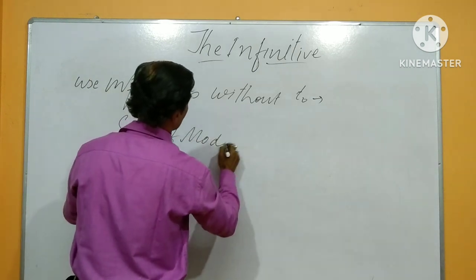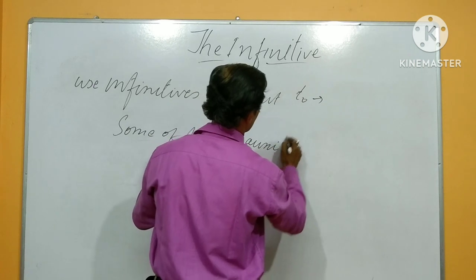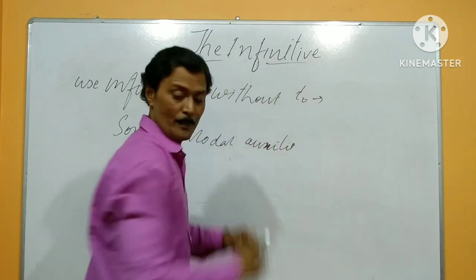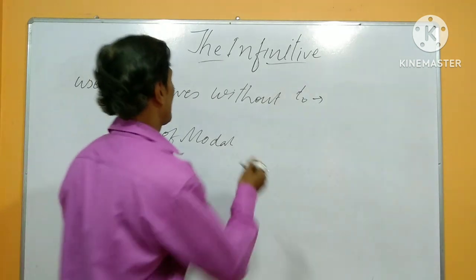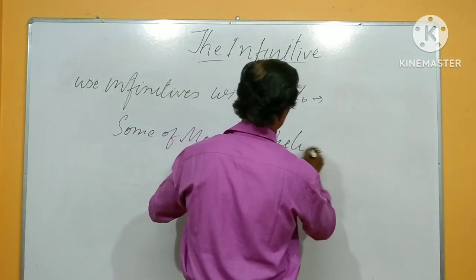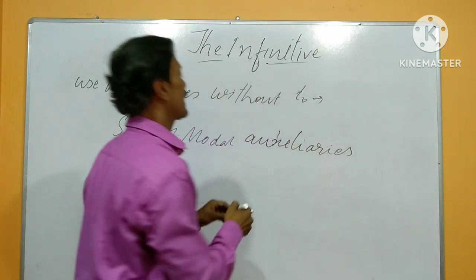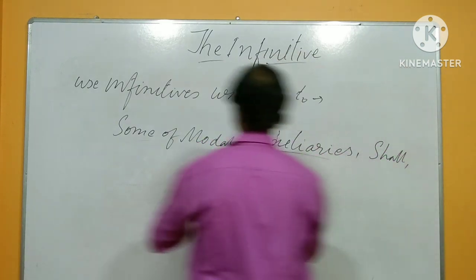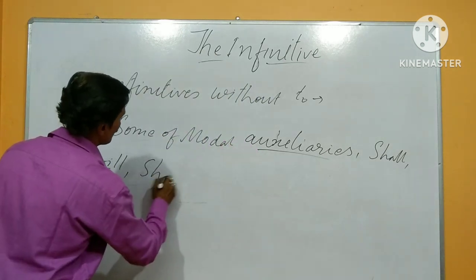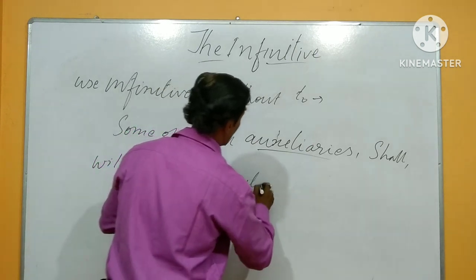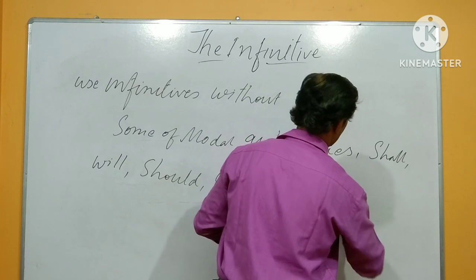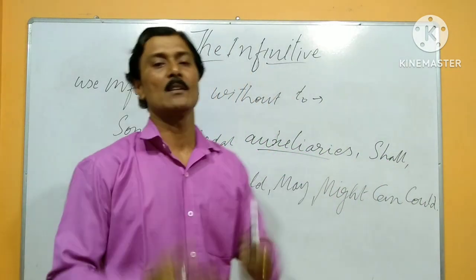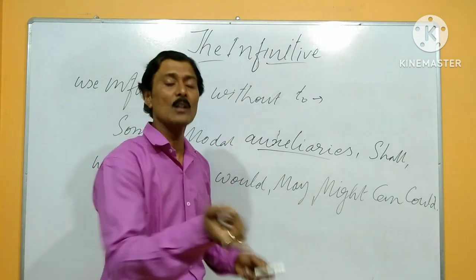Some of the modal auxiliaries: shall, will, should, would, may, might, can, could. All of those are modal auxiliaries.